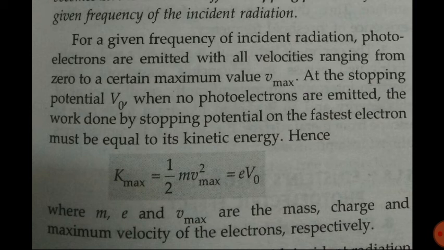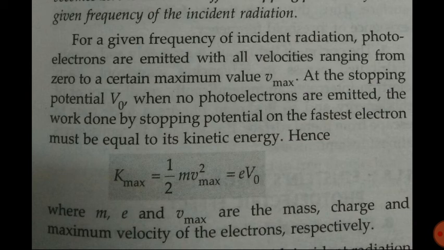When the radiation falls on the metal surface, the electrons coming out from the surface have different velocities, starting from 0 to a maximum velocity Vmax. But when the potential is the stopping potential, no photoelectrons are emitted. So here the work done by stopping potential on the fastest electron must be equal to its kinetic energy.